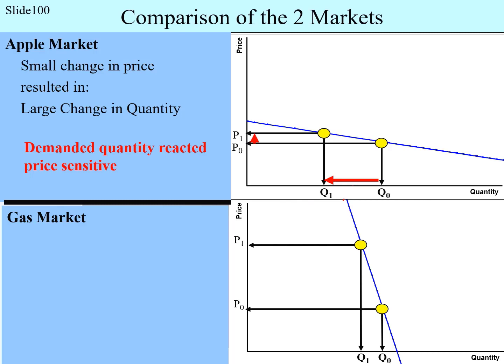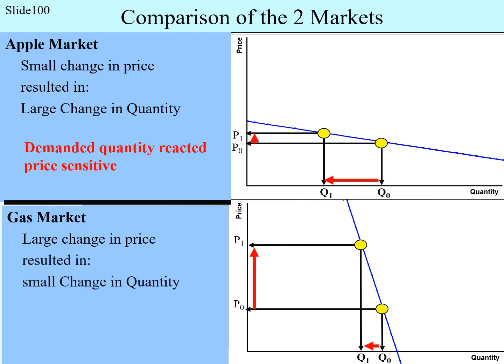The situation was similar in the gas market. There was a shortage in supply and prices had to increase to reduce the demanded quantity. What can we see? Even a large increase in price resulted only in a small decrease in demanded quantity. Why is that? Because demanded quantities reacted very price insensitive to changes in the price. Therefore, it took a bigger price change to result in an even smaller change in quantity demanded.